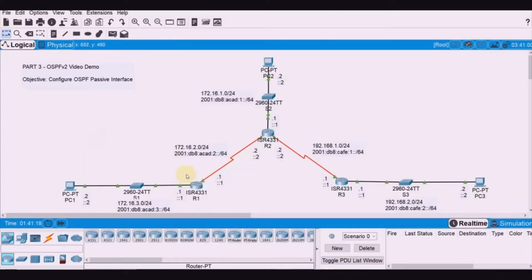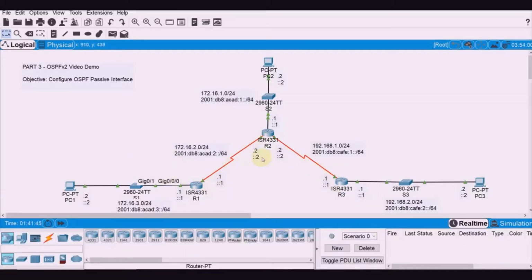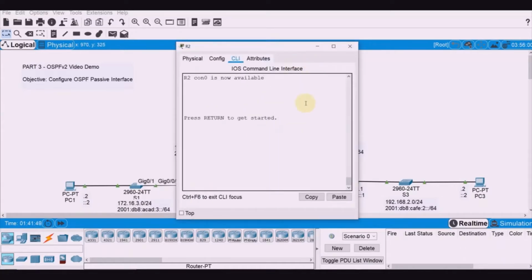Again, when you execute the passive interface command on the interface, that interface will no longer accept updates on the router, because basically the LAN interfaces don't need to accept router updates. The router updates should be limited among the routers. So let's go to R2 here and verify that.